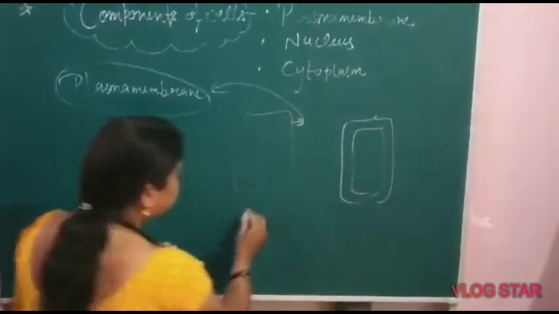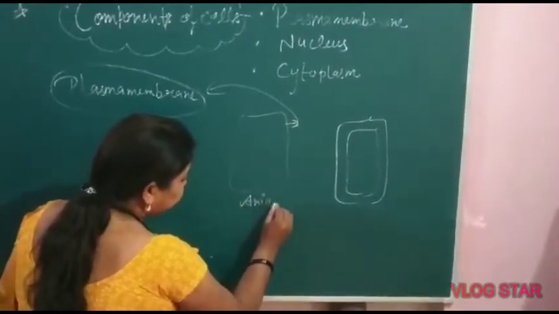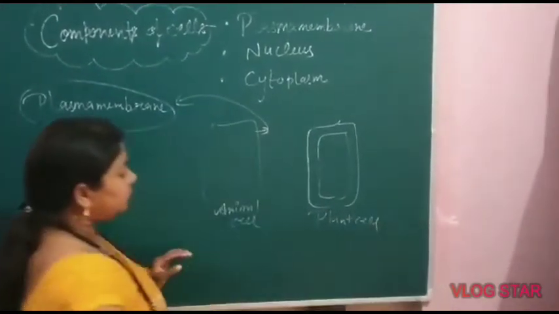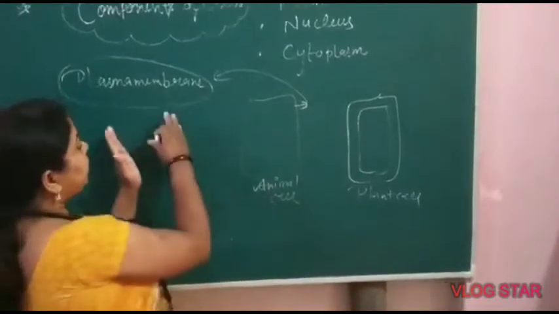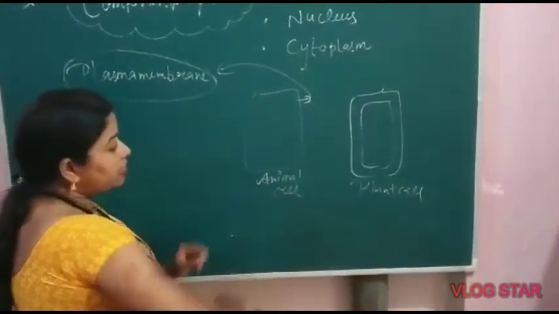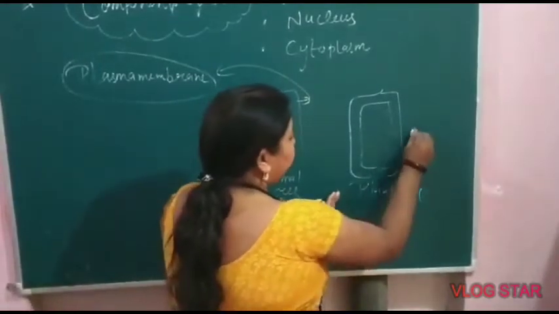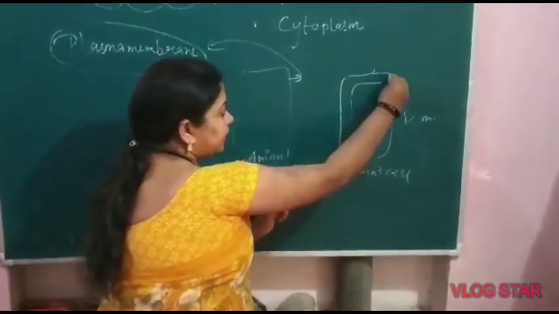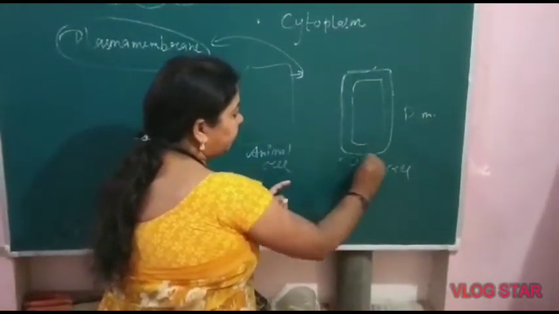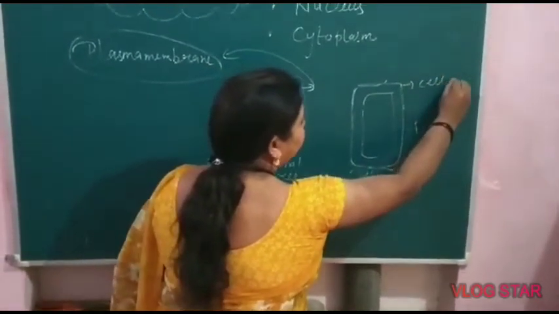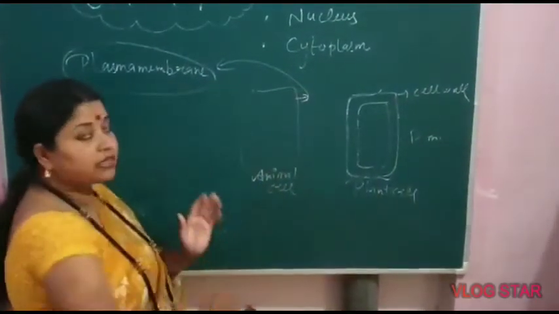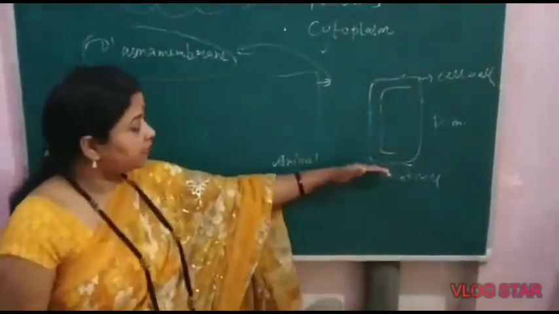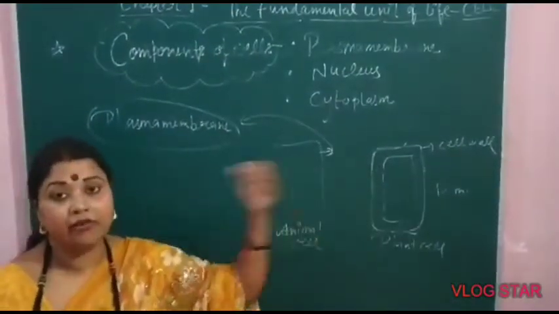Suppose this is an animal cell and this is a plant cell. What is the difference between these two cells? Plasma membrane is the outermost covering of the animal cell, while in the plant cell, this is the plasma membrane. In plant cell, around the plasma membrane, another covering is present. This covering is called cell wall. It is absent in animal cell, but plasma membrane is present in both types of cells. So plasma membrane is the component of the cell, not the cell wall. Clear?